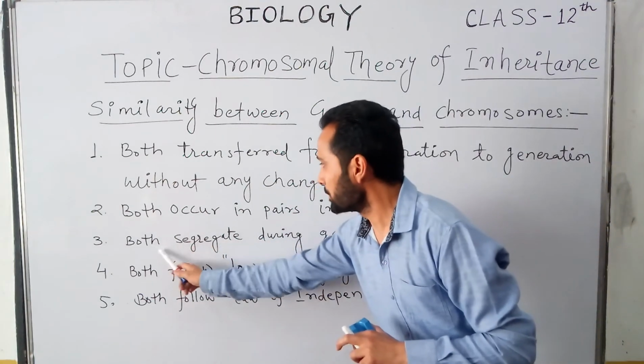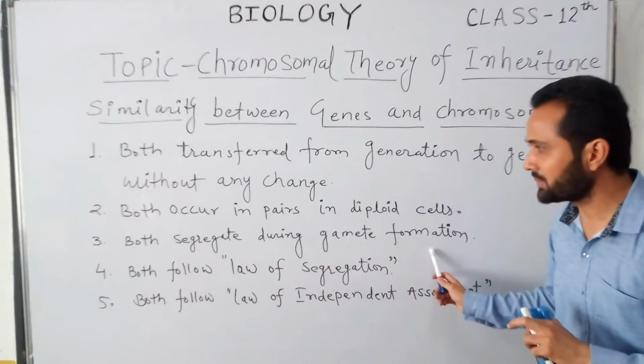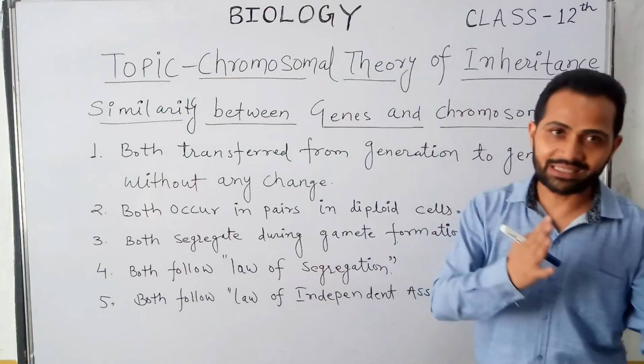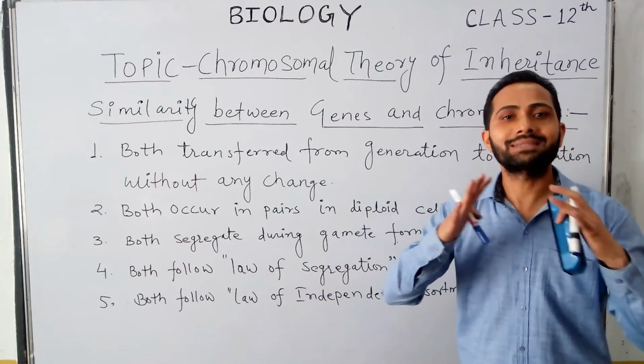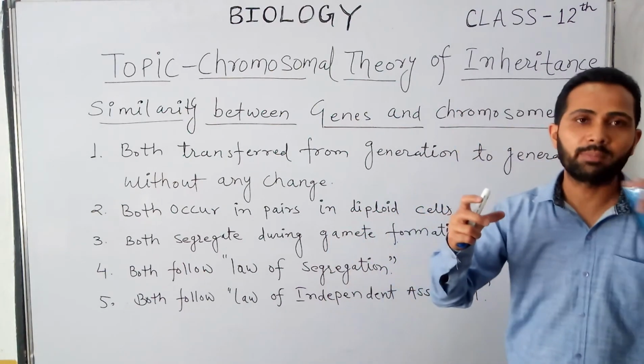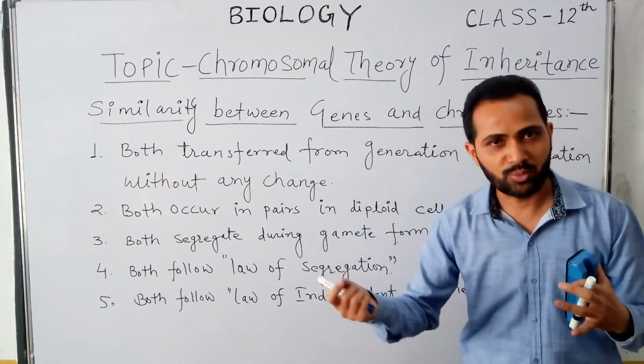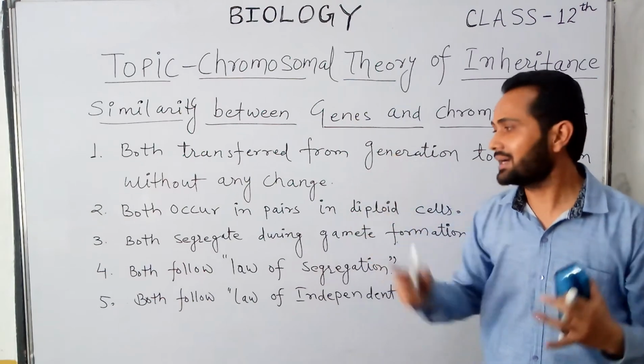Next similarity, both segregate during gamete formation. When gamete formation takes place, both genes as well as chromosomes separate out. From a pair, any one gene or any one chromosome is received by a gamete.